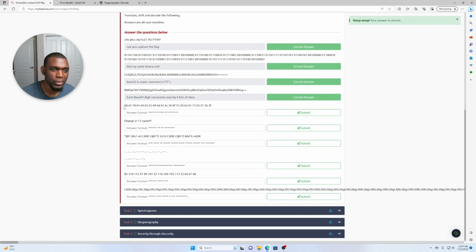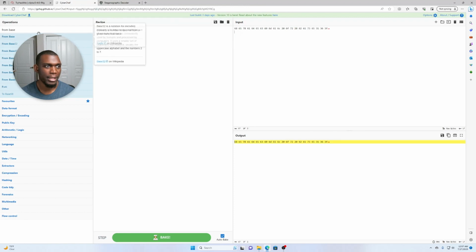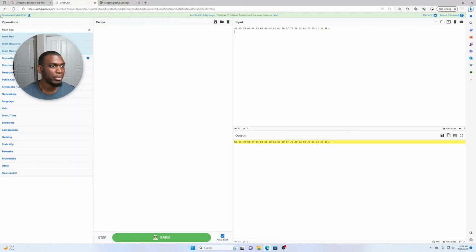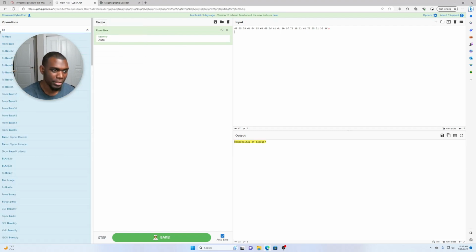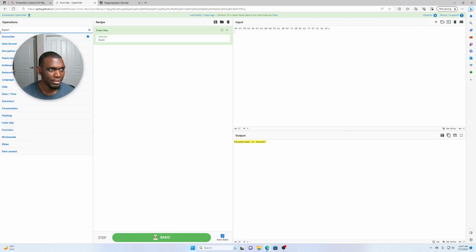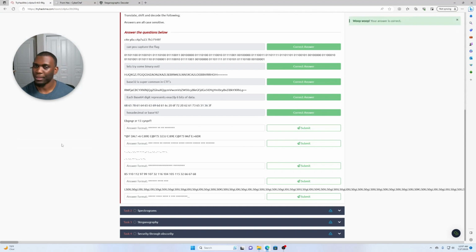All right, next. This one looks like hex, and I see it by how there's only 2 characters at a time and then a space. That's usually what hex looks like. That's the best way I can explain it. So let's clear that out and type in hex, hexadecimal, or base 16. Do they have base 16? No, they don't. All right, so we're just gonna leave it at hexadecimal. All right, there we go. Based on the 13, I know what this is.